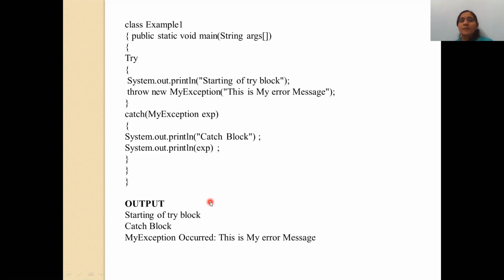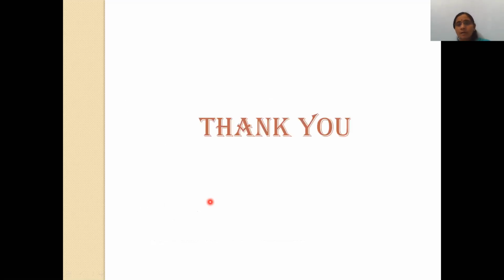In the case of user defined exceptions, you have to create your own exception, then throw that exception and print your own message, and that is called custom exception handling or user defined exception handling, with the last example. And here Unit 6 is over.